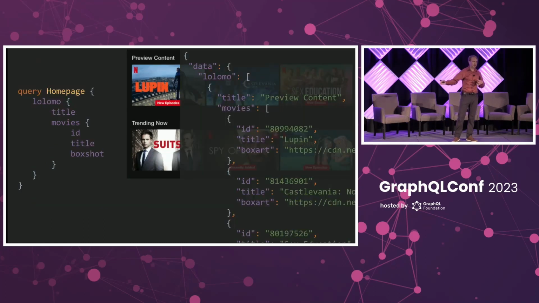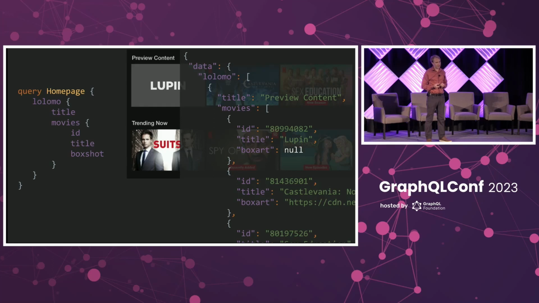And so we make a query. We get a response back. There's no nulls. We're so happy. But turns out bugs still exist. And so we might still not have a box art.